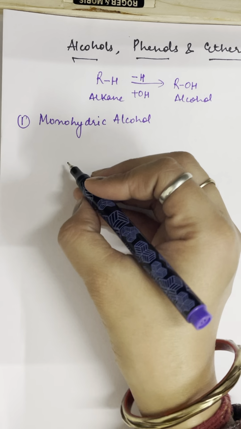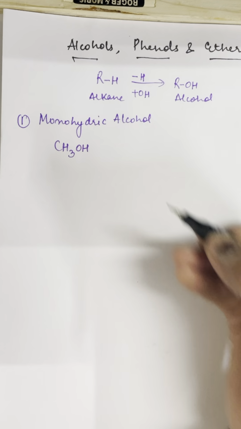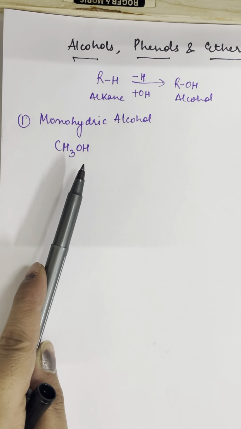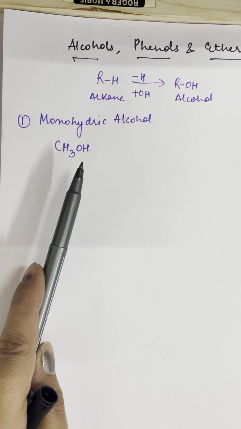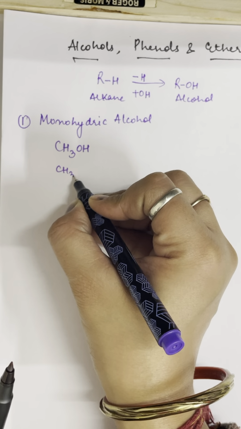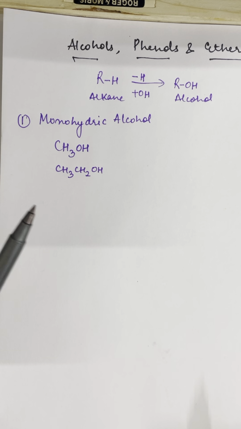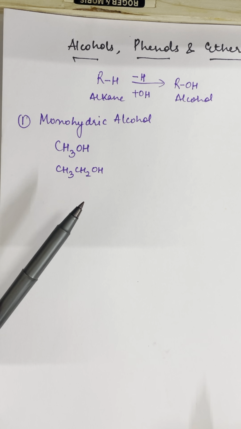For example, CH3OH. In this you can see you have only one OH, so this will be considered as monohydric alcohol. After that, if you have CH3CH2OH, in this also you have only one OH, so this will also be considered as monohydric alcohol.